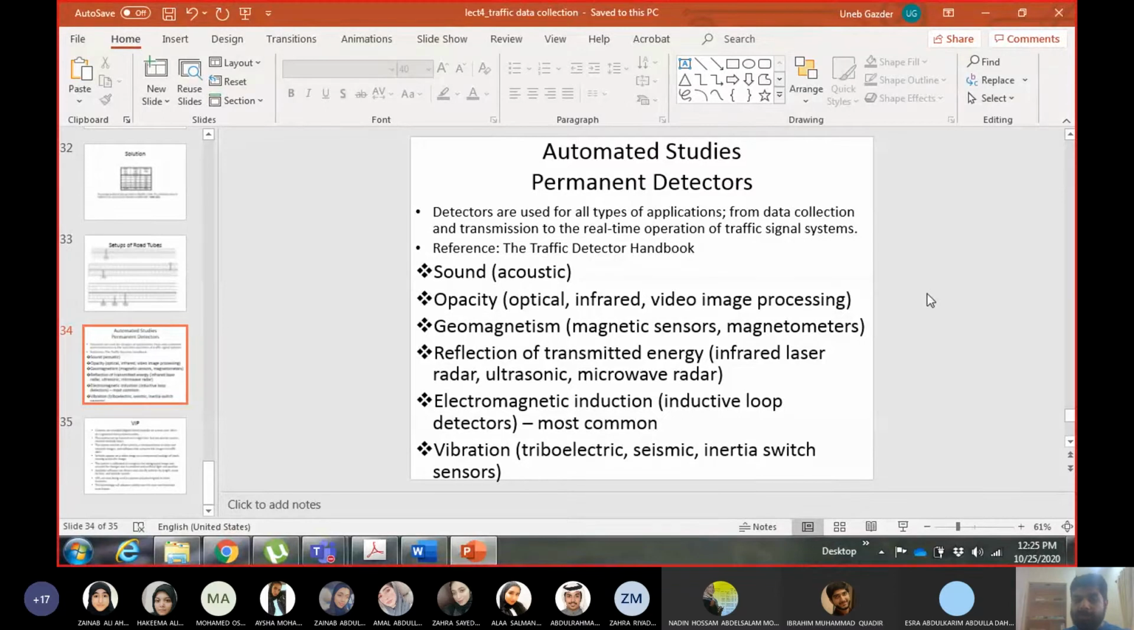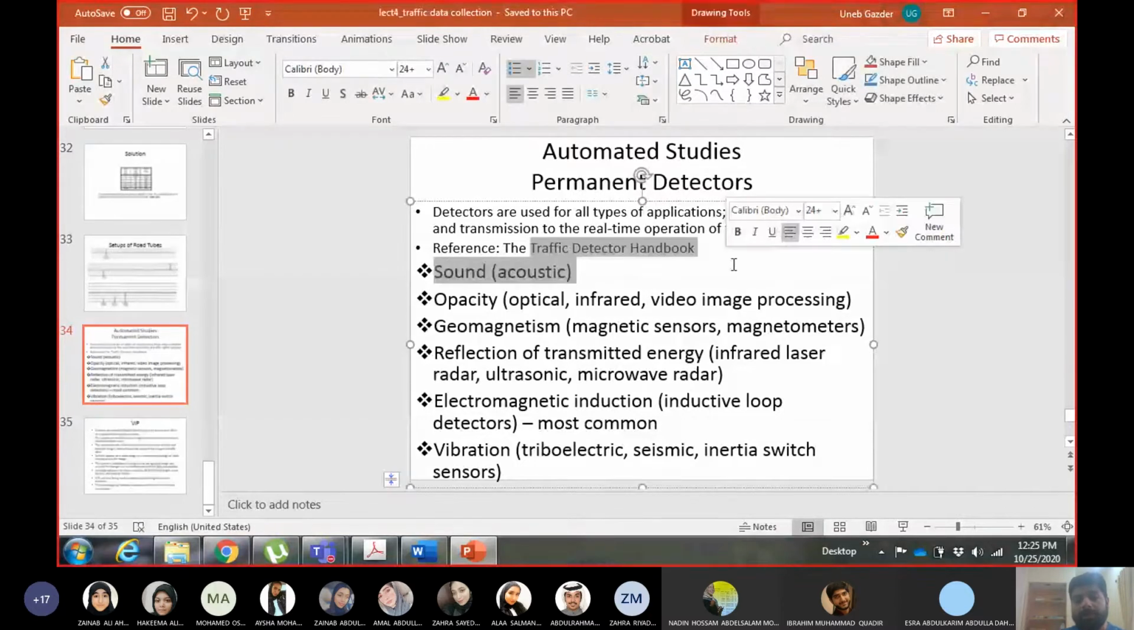If you want detailed information about traffic detectors, we have this handbook which is available online. I think it's free.